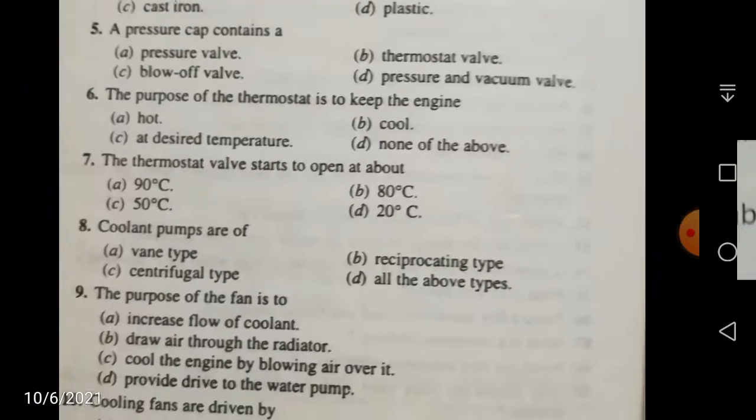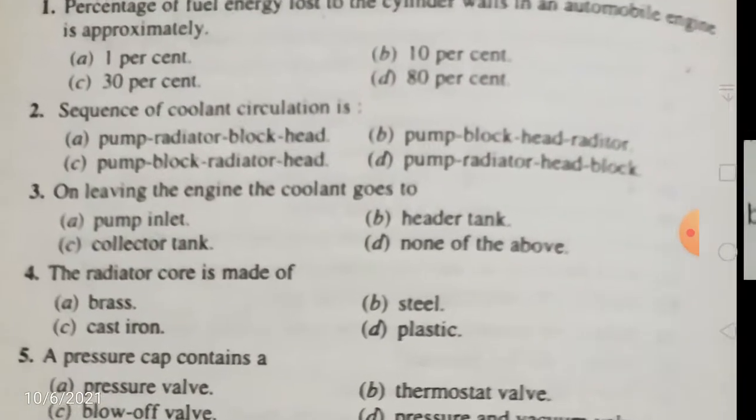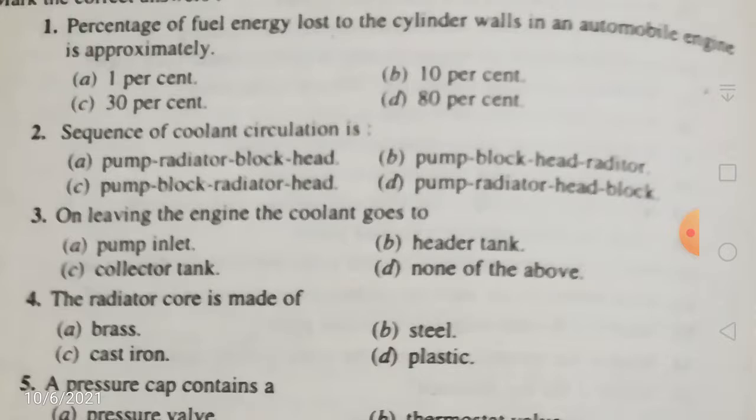Your first question is: the percentage of fuel energy lost to cylinder walls in an automobile engine is approximately. If we closely analyze the percentage of heat loss to various elements in the engine and its connected parts, it is like this: useful work at the crankshaft is 25%, loss to cylinder walls is 30% out of the total heat generated by the combustion of the fuel, and loss in exhaust gases constitutes most of the percentage, 35%.